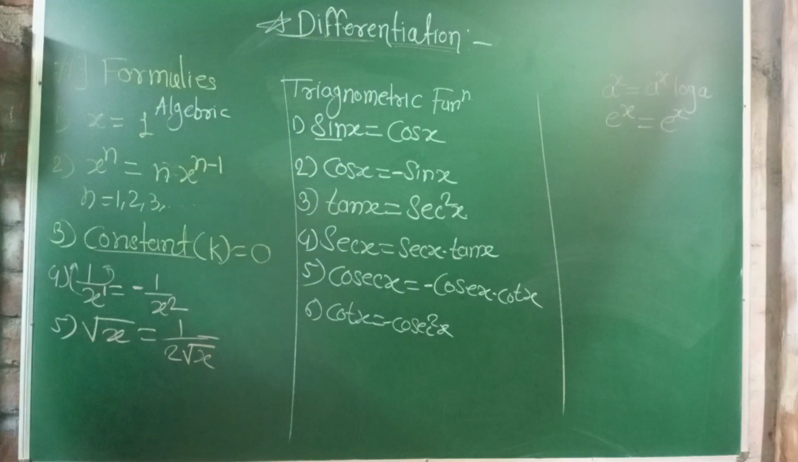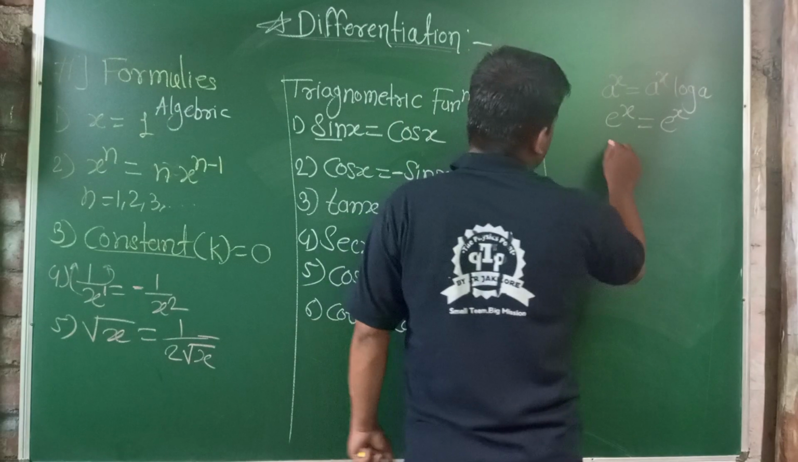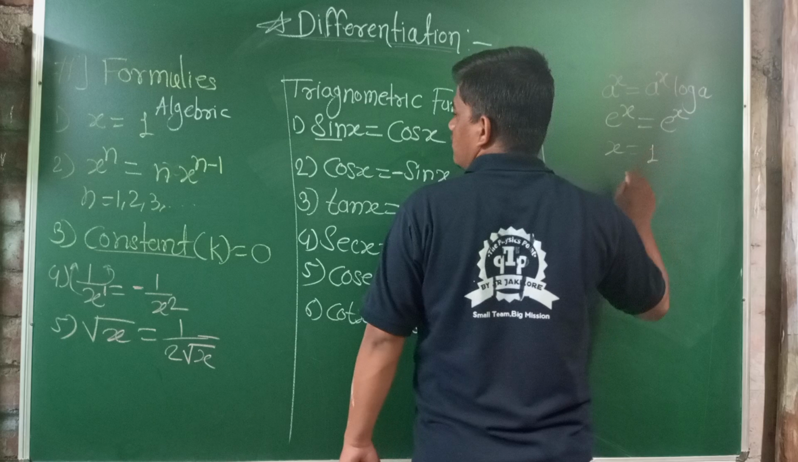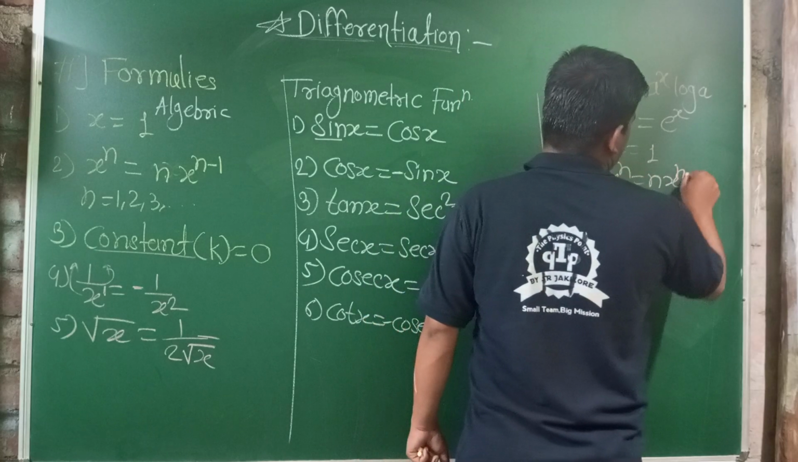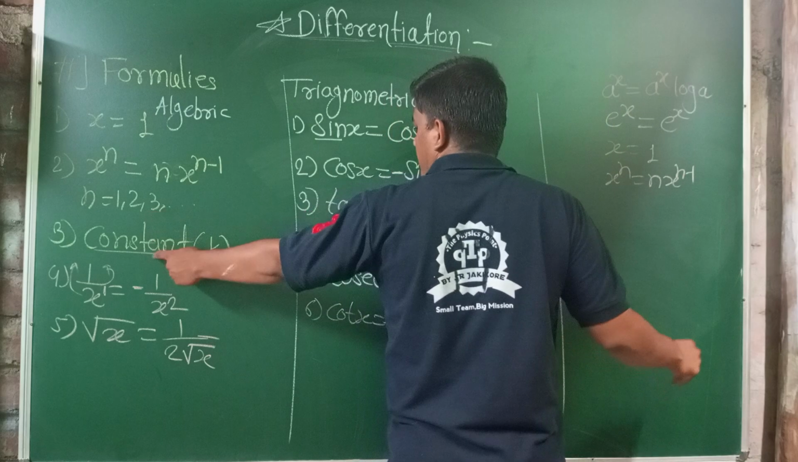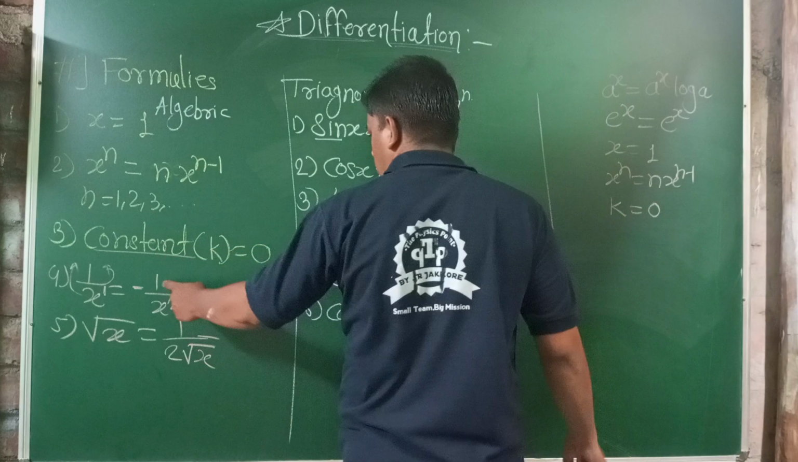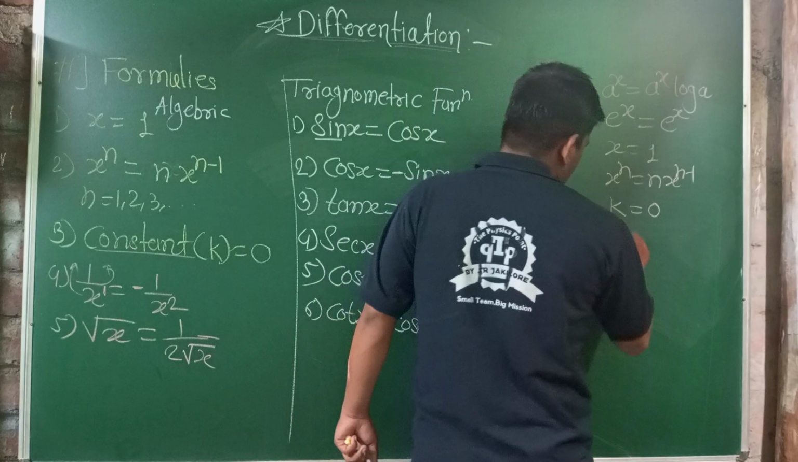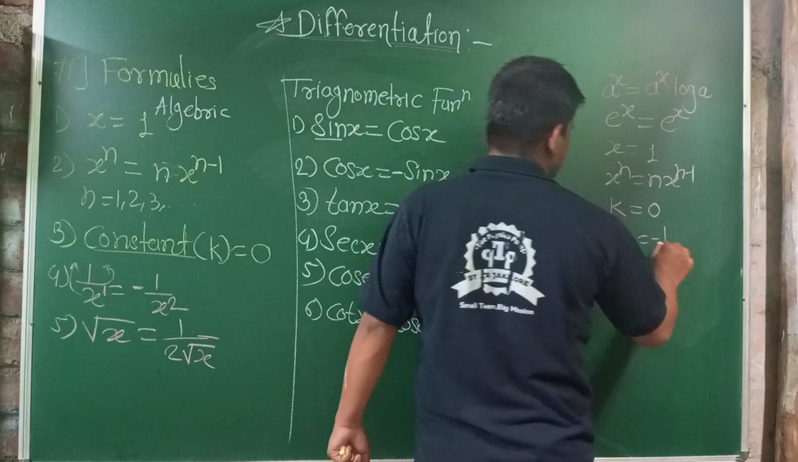These are the two functions. We should write all the formulas on the side. This x equal to 1, that is, x raised to n is equal to n into x raised to n minus 1. Then the constant k is equal to 0. Differentiation of a constant is equal to 0. 1 upon x is equal to minus 1 upon x square.